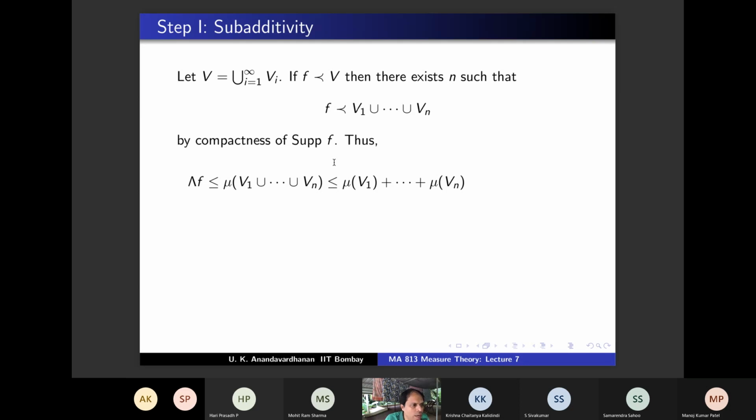Vi are chosen so that mu of Vi is less than mu of Ei plus epsilon by 2 power i. So this is less than mu of E1 plus etc. plus mu of En plus epsilon by 2 plus epsilon by 2 square plus etc. epsilon by 2 power n. So you agree that this is less than mu of E1 plus etc. plus mu of En plus epsilon, right?